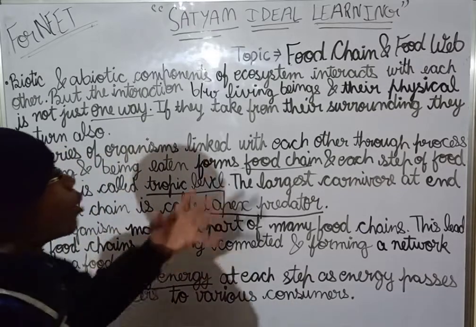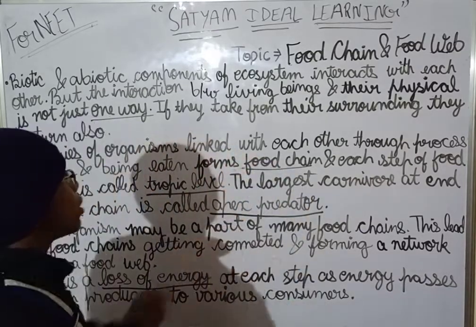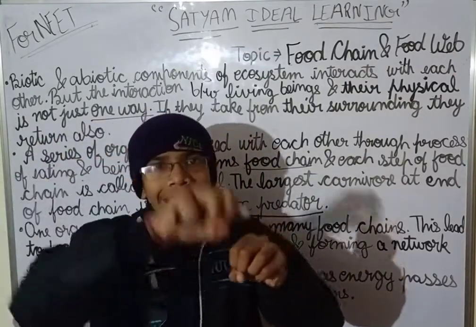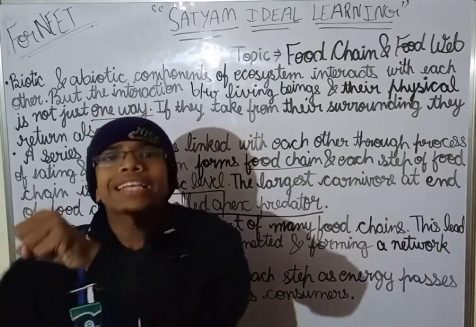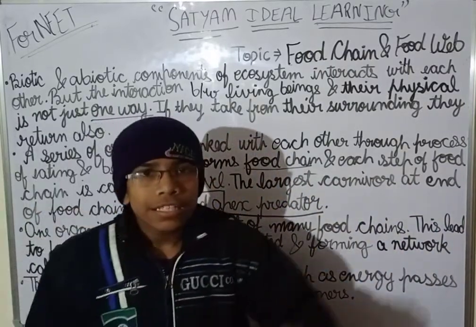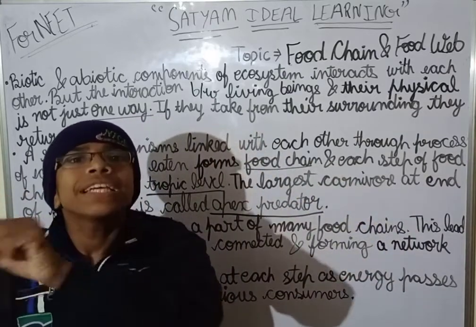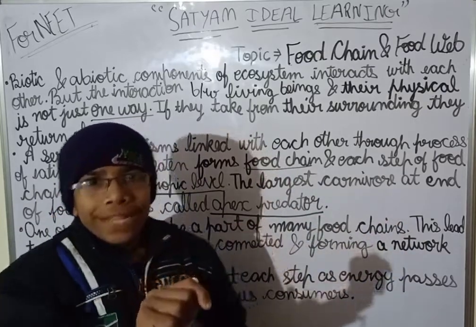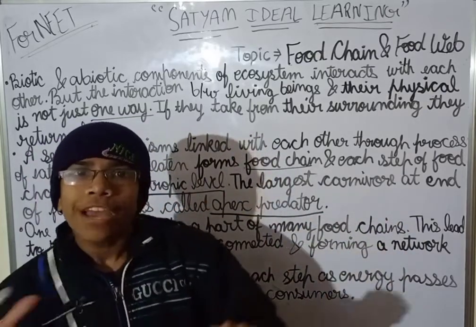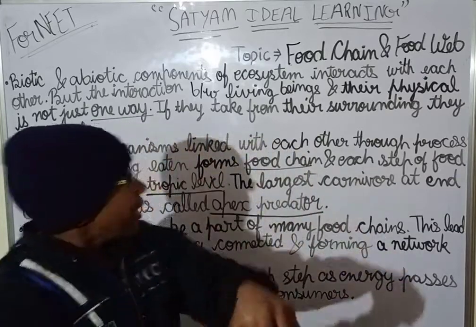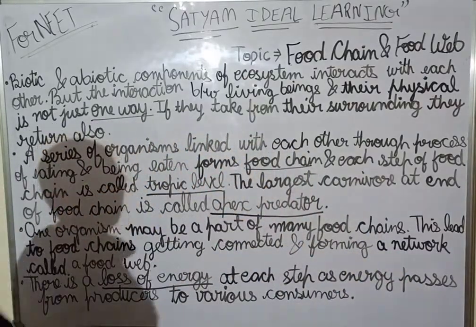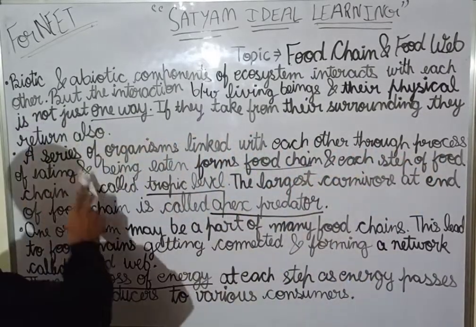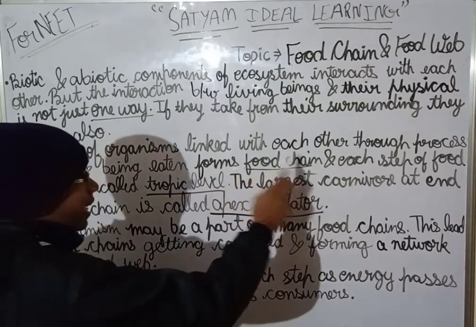Now let's discuss what is food chain. What is actually the food chain? Okay, see, a series of organisms linked with each other by the process of eating and being eaten forms the food chain.